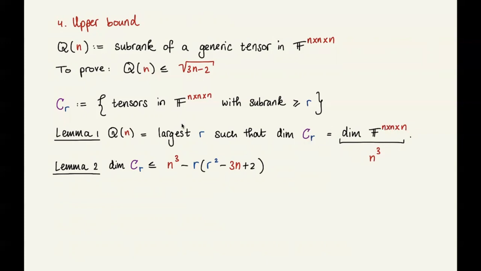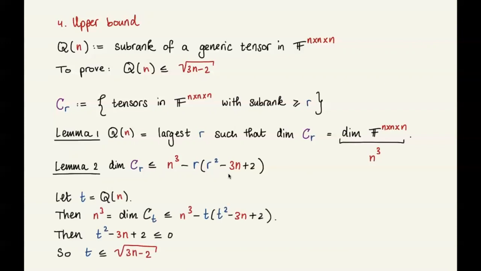That's the first lemma. And the second lemma is an upper bound on this dimension of C sub r, and this upper bound is what's written here: n cubed minus r times (r squared minus 3n plus 2). Now let's see how these two lemmas together prove the upper bound. Let's write t for Q of n, this generic subrank.